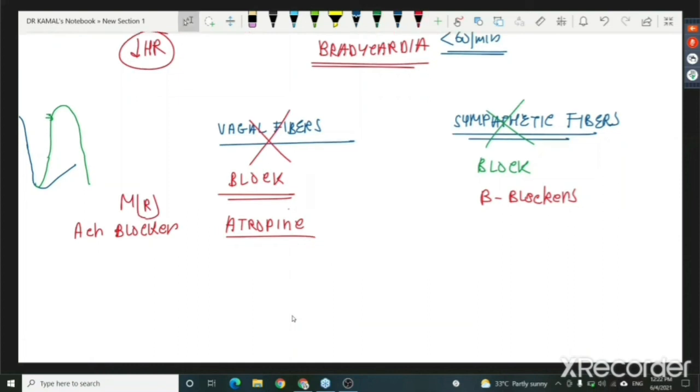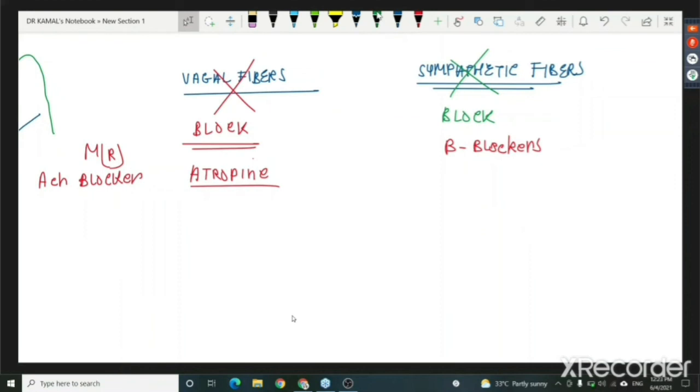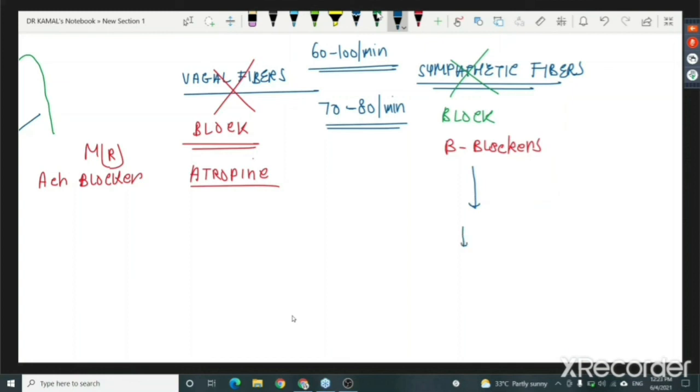So now if I say that I do not know which tone is dominant in my heart, normal heart rate, as we discussed the other day, is 60 to 100 per minute, the discharge rate of the SA node, but normally my heart rate is 70 to 80 per minute. So let us say I block these sympathetic fibers. Had the sympathetic tone been dominant, when I block these sympathetic fibers, what should have happened? You will immediately tell me, sir, heart rate should have decreased. Right? Why?